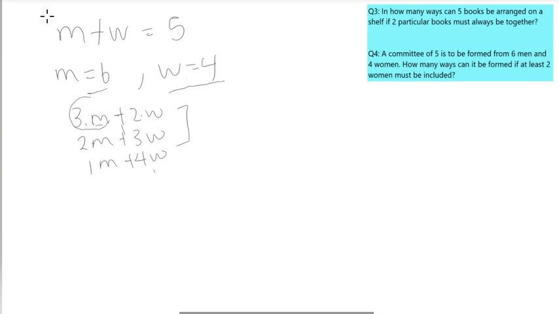So to get how many ways we can select 3 men and 2 women, we have 6 combination 3 multiplied by 4 combination 2. Here we're selecting 3 men from these 6 men, and 2 women from these 4 women. But this is not all, because it's either this happens or this one happens, and the OR indicator is plus.